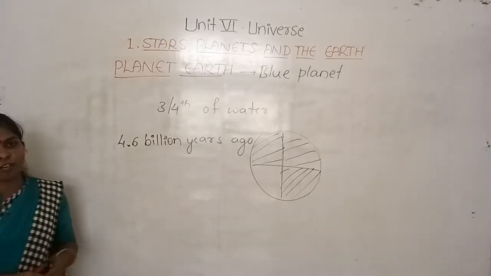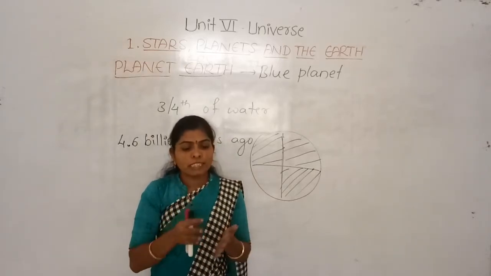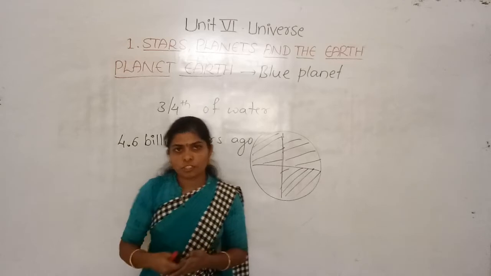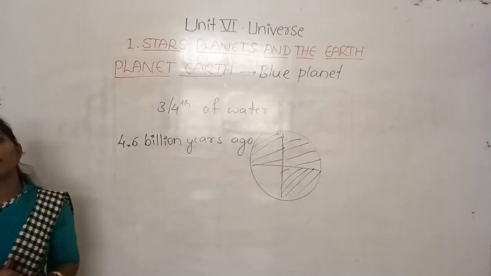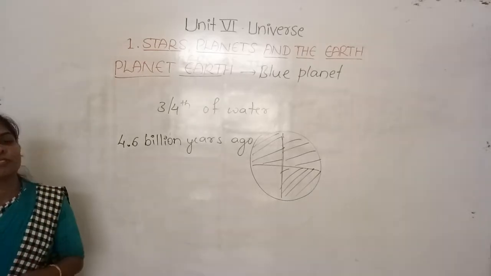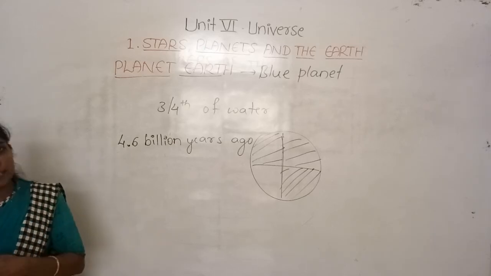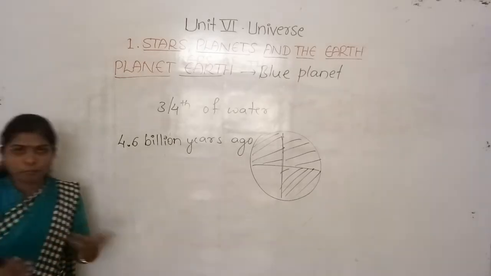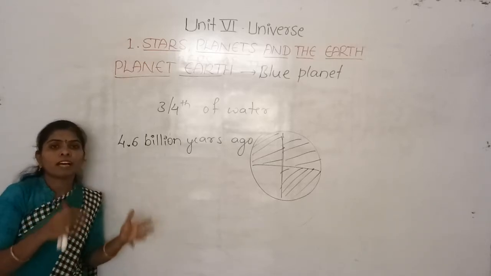And we also know how the soil is formed. When the rocks get crushed by sunlight, wind and water, they form small particles of rock, and those are again converted into soil. Likewise, day by day many things started forming, and now we have all the necessary things to survive in it.